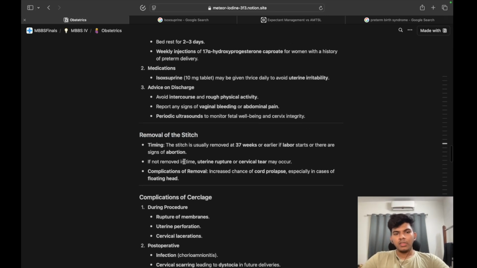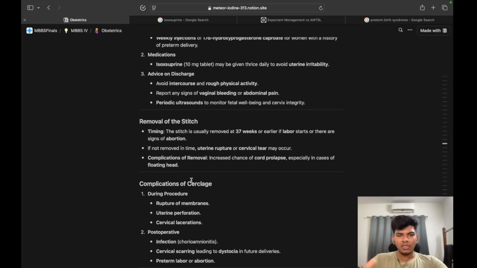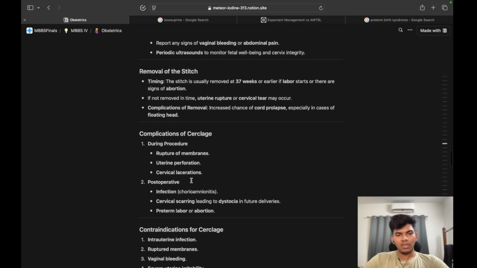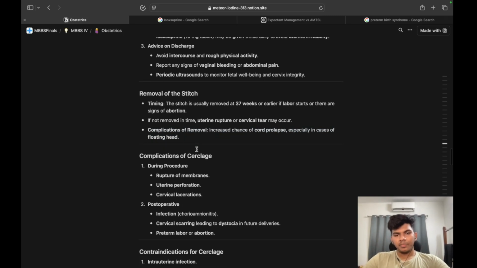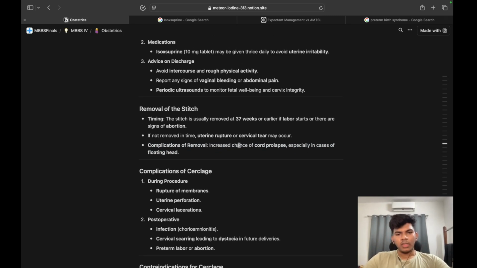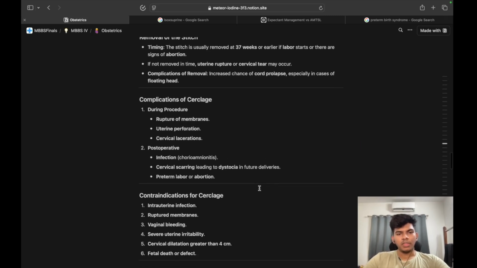So, this is afterwards. Timing: it is usually removed at 37 weeks, or earlier if labor starts or there are signs of abortion. If not removed on time, uterine rupture or cervical tear may occur, because you want the baby to come out from the canal, not from anywhere else. If these happen and the baby starts coming from other places, it means the pressure builds up. Complications of removal: increased chance of cord prolapse, especially in cases of floating head. So, cord prolapse is a complication of removal, that is what we need to keep in mind.